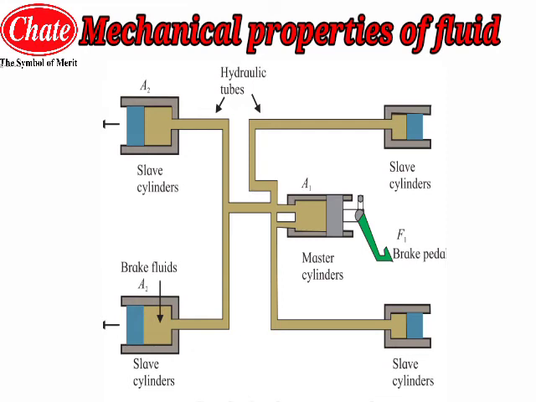This is similar to the principle used in the hydraulic lift. Since area A2 is greater than A1, F2 is also greater than F1. Thus a small force applied on the brake pedal gets converted into a large force, which is utilized to stop the vehicle or slow it down.